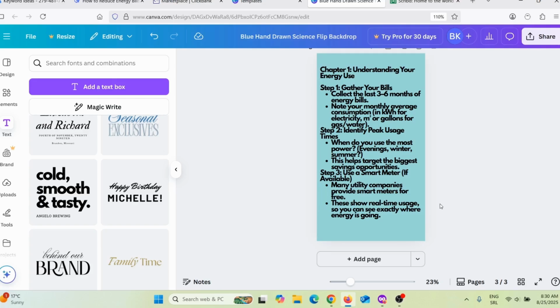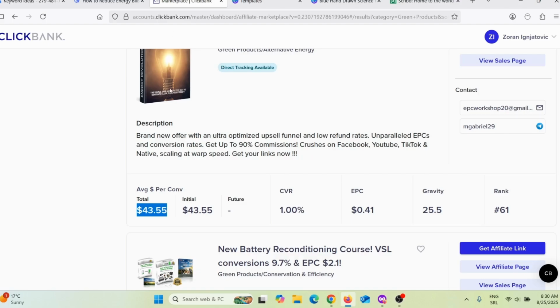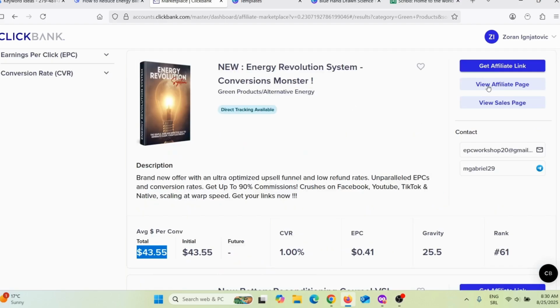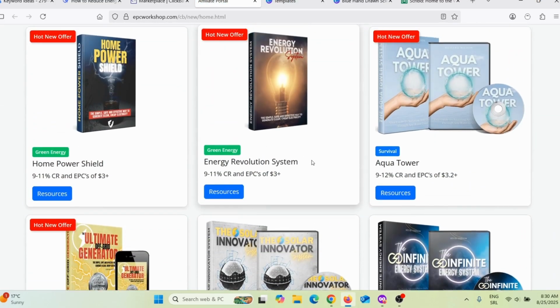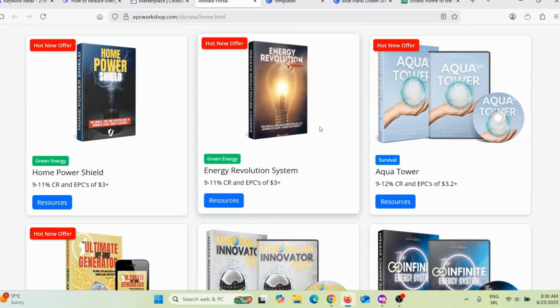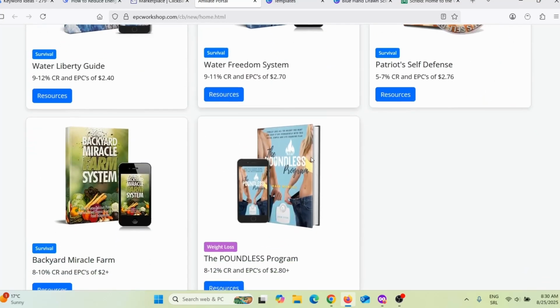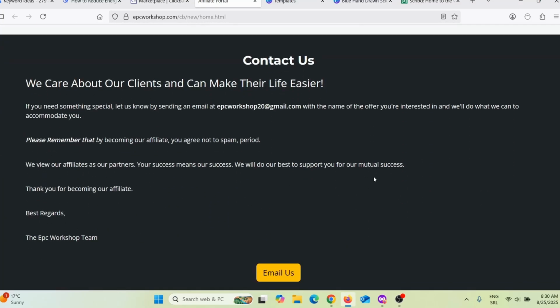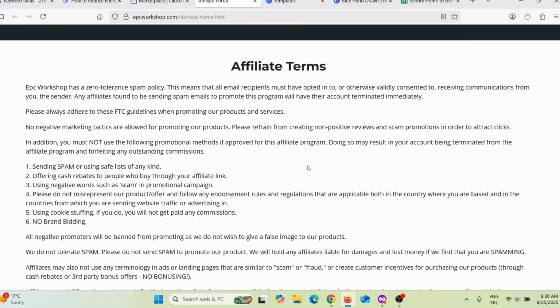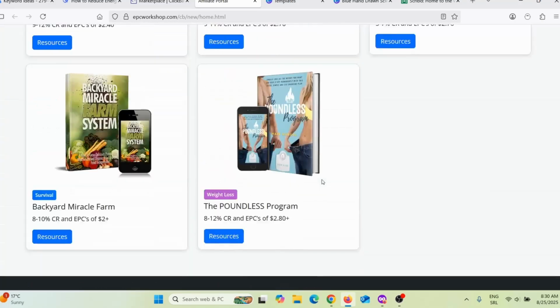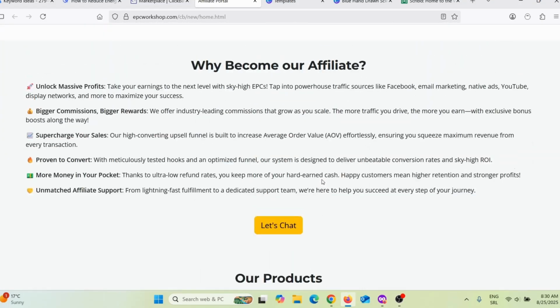So what you need to do, here on the bottom of the page, you need to add a call to action. But first, you need to go here on Clickbank, and you need to click here to view affiliate page, for example. And here you can see how this looks. Quite often here you can see they are giving you ebook covers, images, and different kind of materials for their affiliates, okay? Affiliate terms and stuff like that. So you need to add your keyword, your call to action.